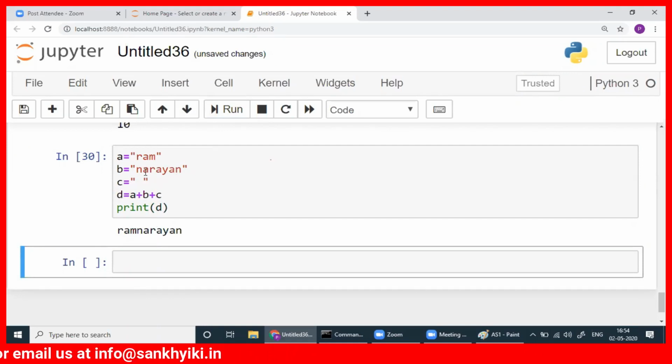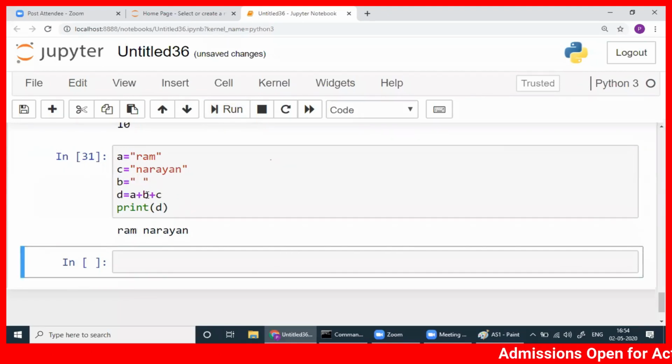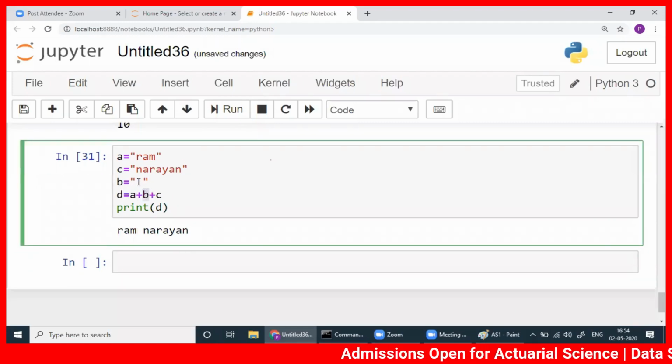But unfortunately, I wrote this way. I have to change this one to C, this one to B. Because the space we are unable to see, right? Yes, Ram Narayan. Because B, the middle one, should be empty. You can write this way also. So plus has a meaning here.